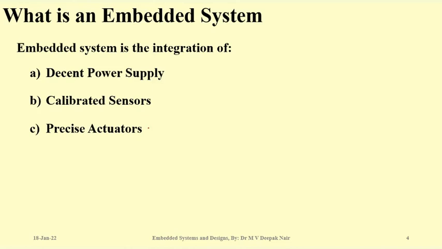Precise actuators. Why are we saying precise actuator? Can you give me an example of why an actuator should be precise? Anyone? Can you give me any example where you need a motor, and that should be very precise? You can speak, don't type. What does precision mean here? Give me a simple example where if you have a wrong precision or if you make a mistake in the actuators, then things may collapse or it may be more dangerous.